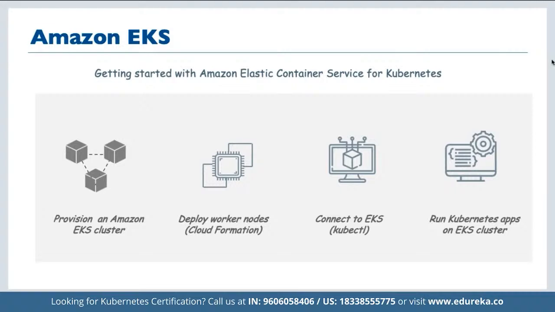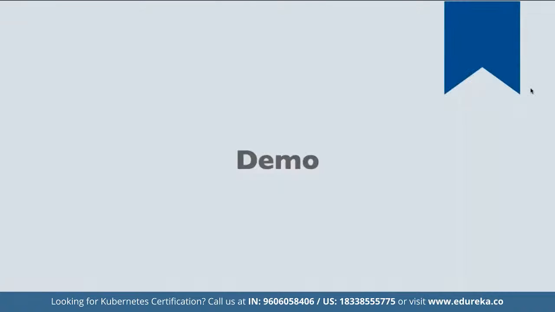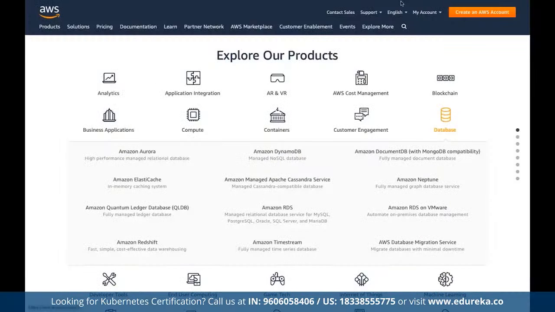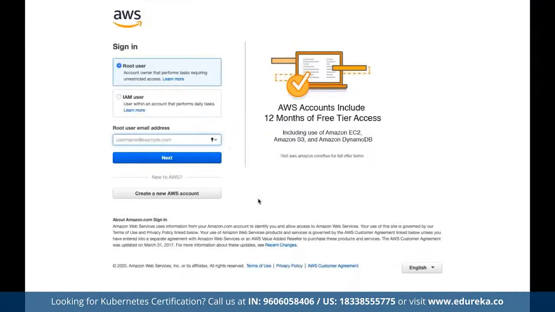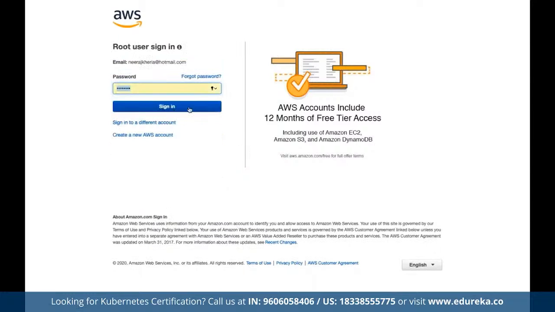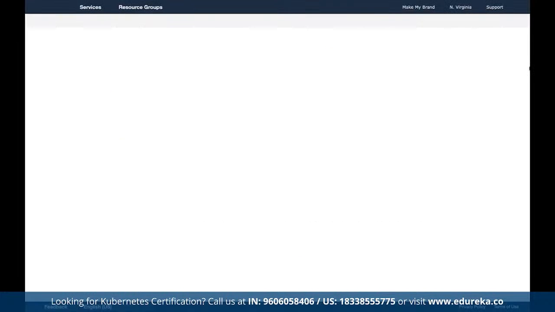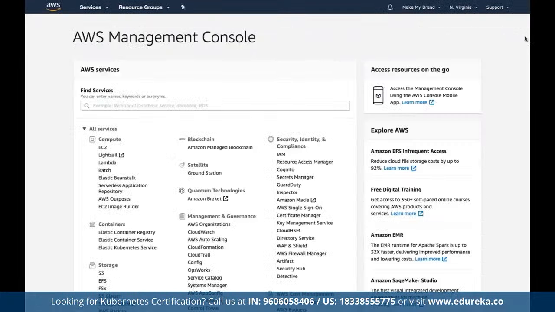Now let's see how exactly to go around with this and how to actually start deploying it. Let's go back to our console. Now we can create the entire cluster here. For the implementation of EKS, let's log into the console. Let's define the root username. For this, we need access to the entire AWS account. Here we can log into our console.